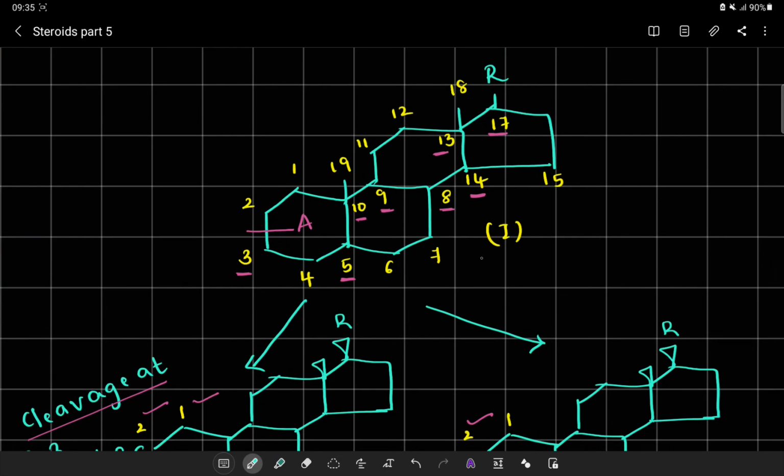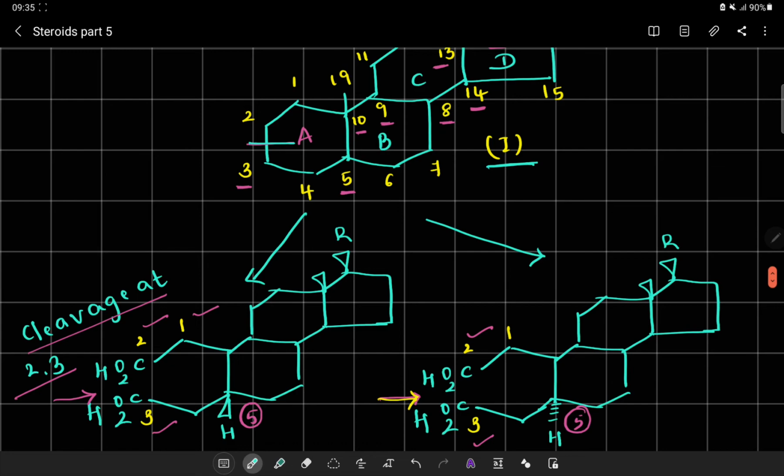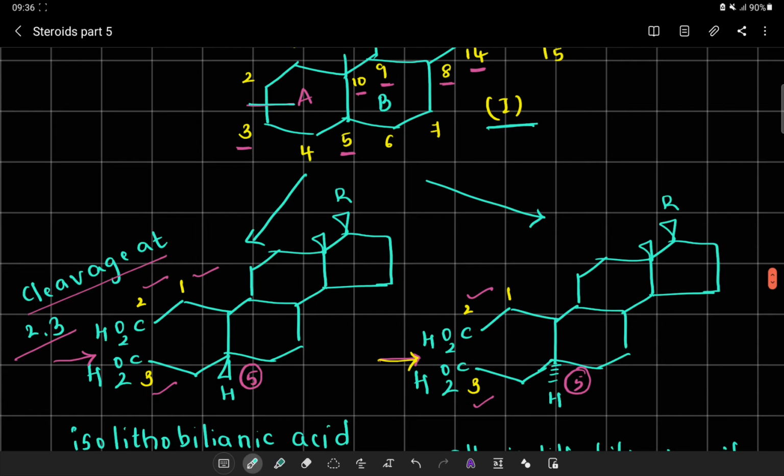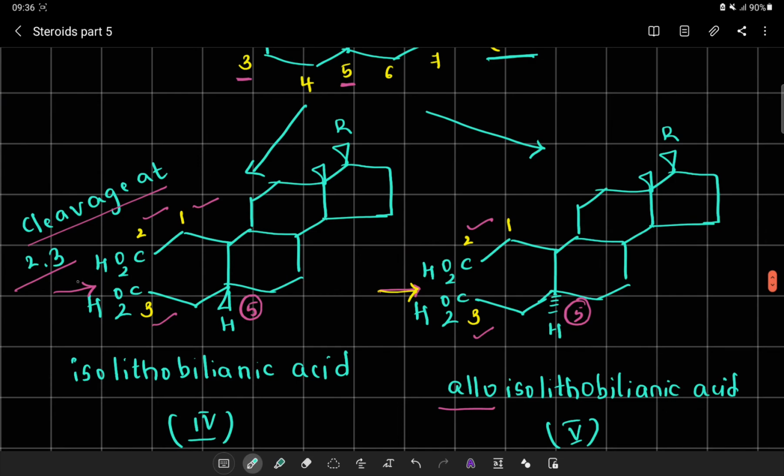Again here let us consider compound number 1, that is my cholesterol system, which is just a ring nucleus system considering A, B, C, D. Now cleave at position number 2 and 3. Earlier we cleaved at position number 3 and 4. Here I am trying to cleave at position number 2 and 3 respectively. This is going to give me a dicarboxylic acid system, giving me isolithobilianic acid, where at position number 5 the proton is above the plane.